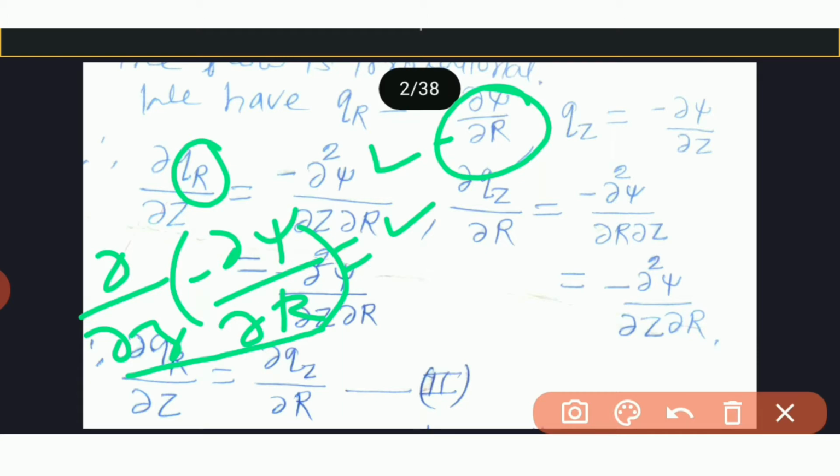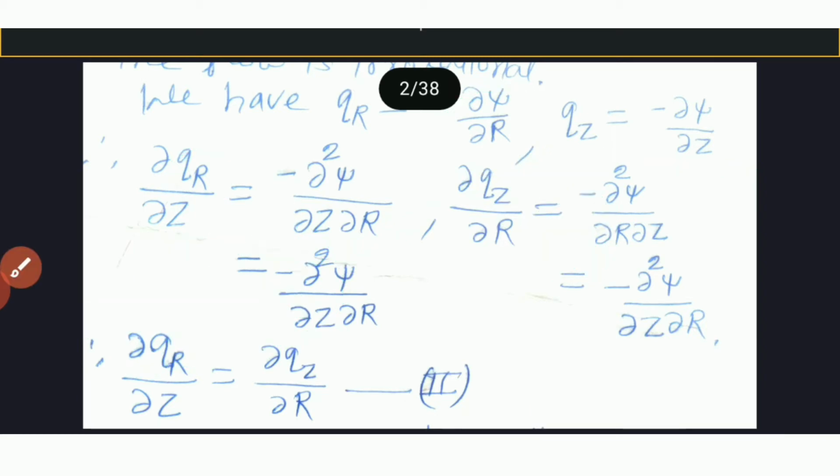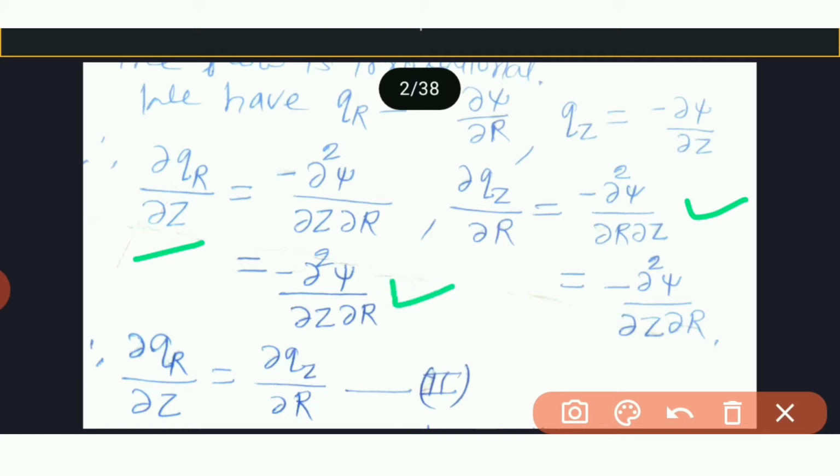Similarly, ∂/∂r of qz. So we have qz is minus ∂ψ/∂z. So ∂/∂r of minus ∂ψ/∂z is equal to minus ∂²ψ/∂r∂z. So this can be written as minus ∂²ψ/∂z∂r, and also ∂qz/∂r is minus ∂²ψ/∂z∂r. This can be written in this way.